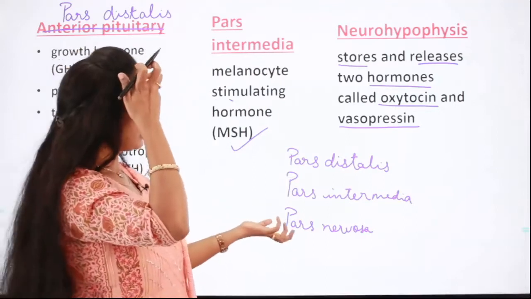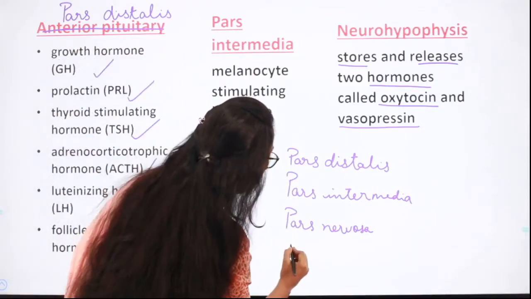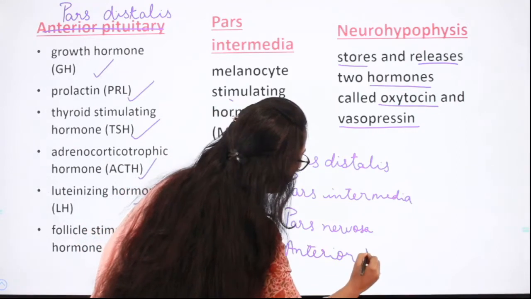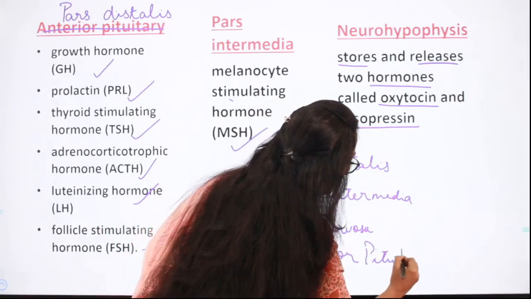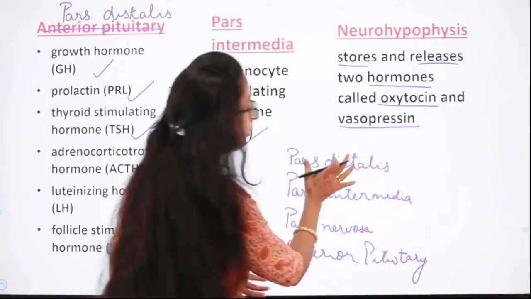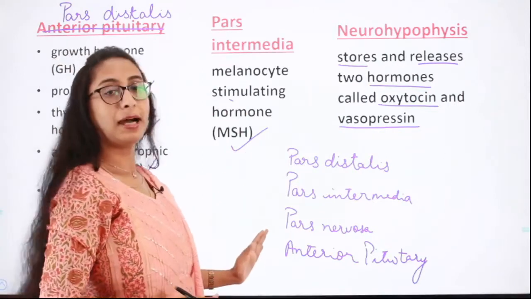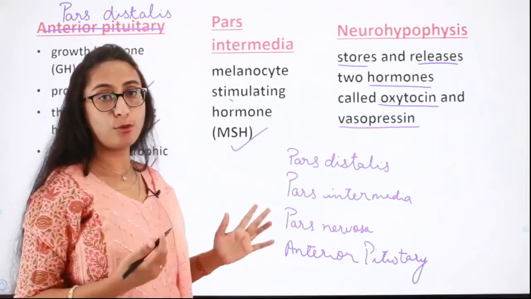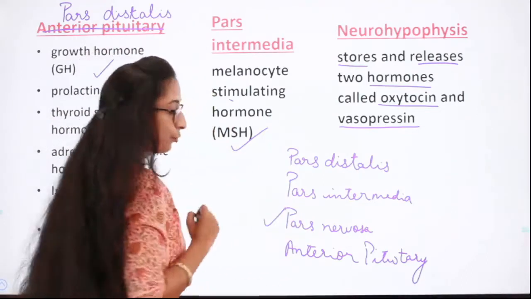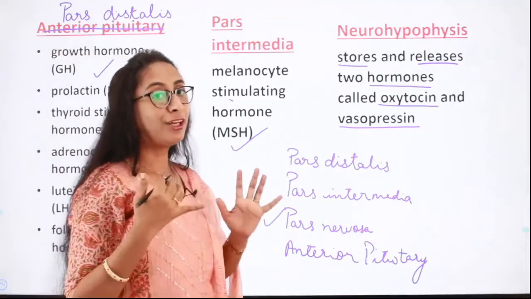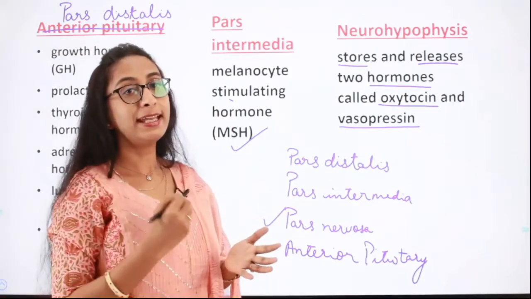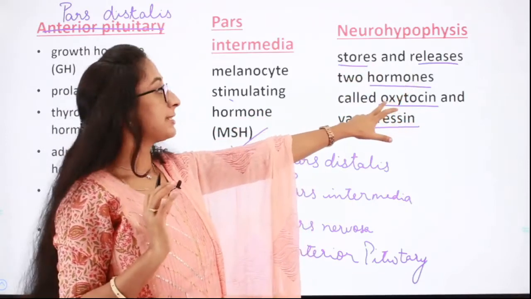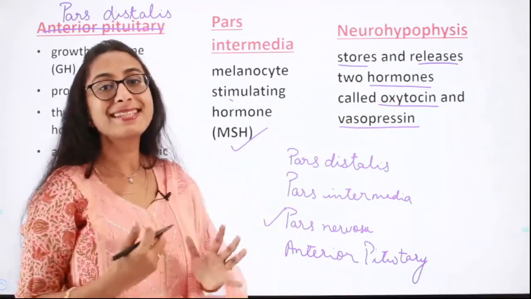Alternatively, the fourth option can be anterior pituitary, and the question can be which part of the pituitary gland is not capable of synthesizing any hormones. Then the right answer will be pars nervosa, because it is the posterior pituitary, which does not synthesize any hormones. It only stores and releases hormones such as oxytocin and vasopressin.